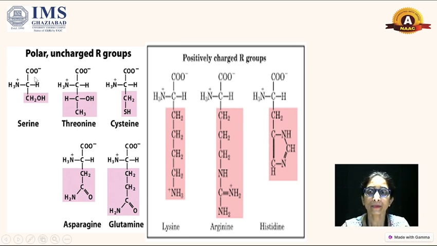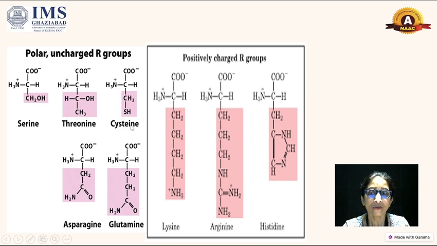For the polar group, here you can see the example of serine, where the carbon has its valency with the carboxylic group, amino group and hydrogen atom. In the place of the R group there is CH2OH, a hydroxyl group, so this is a polar group.